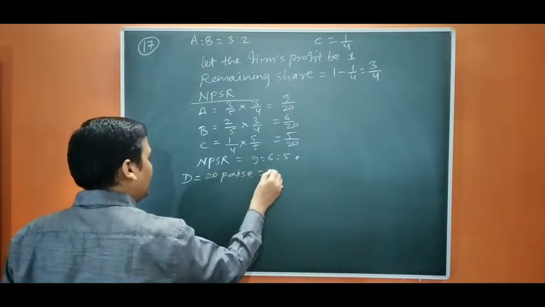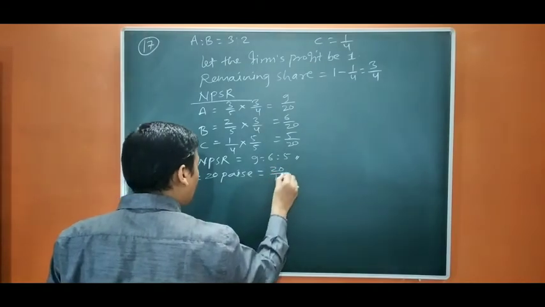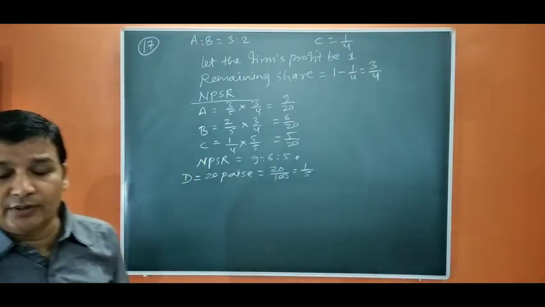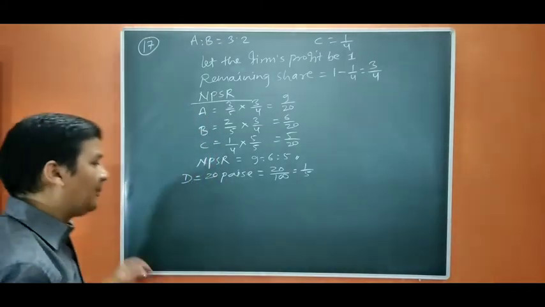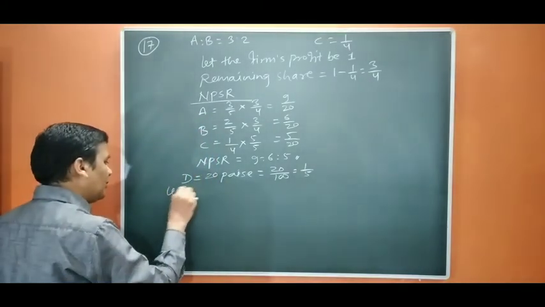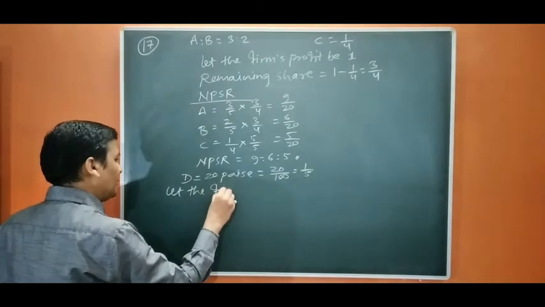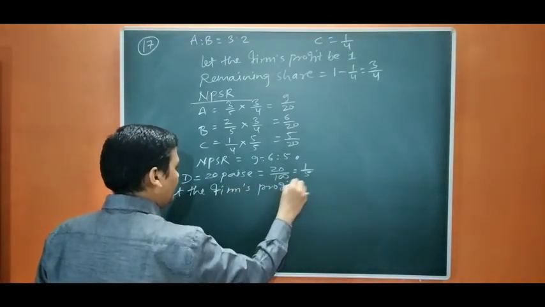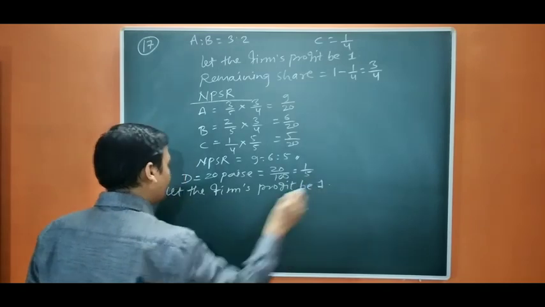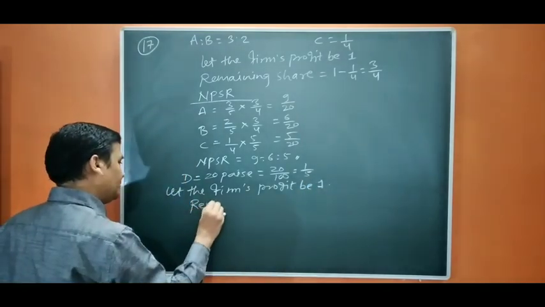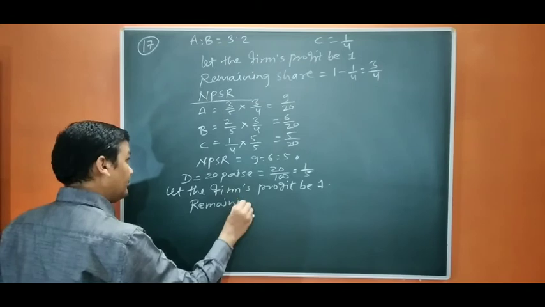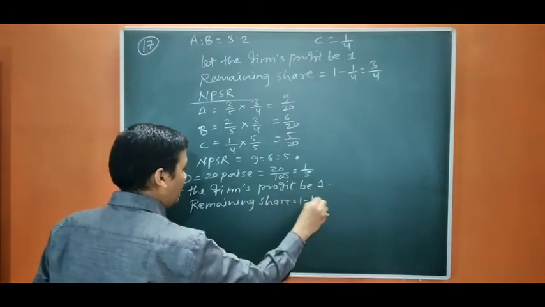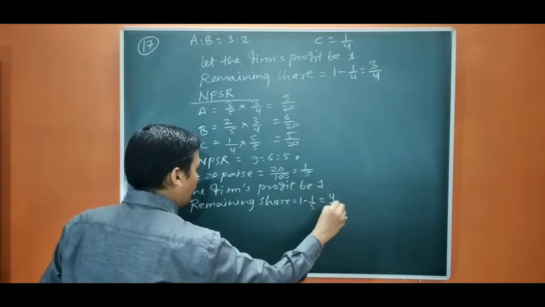D is again admitted for 20 paise, that is 20/100 in a rupee. So it is going to be 1/5. From where he is going to take, it is not stated. That means he is again taking from the firm. So let the firm's profit be 1. We are going to repeat the process. Remaining share (1 minus 1/5) equals 4/5.